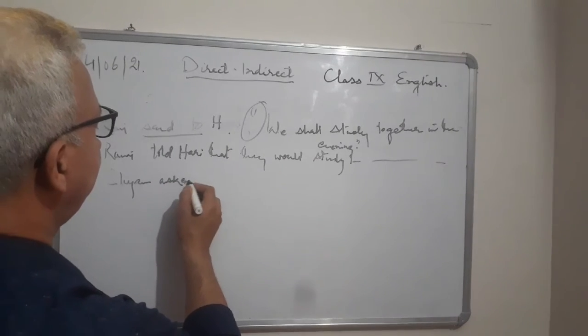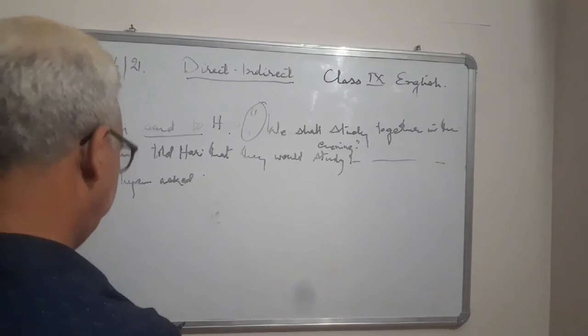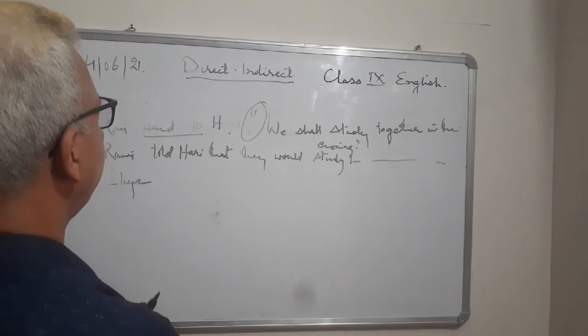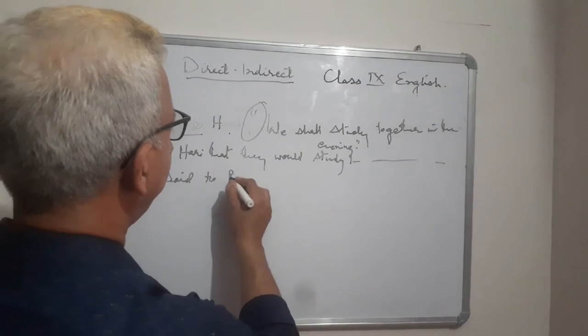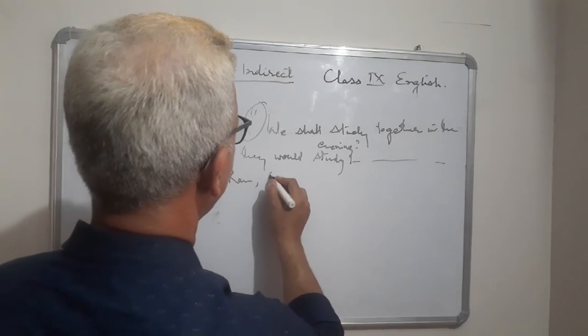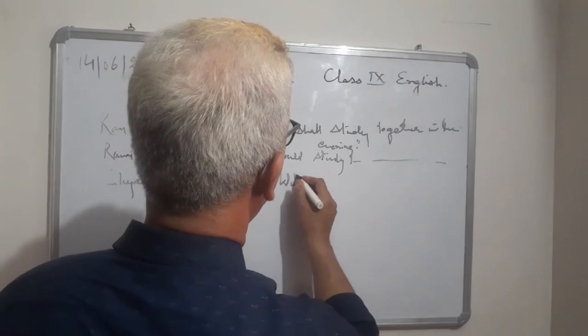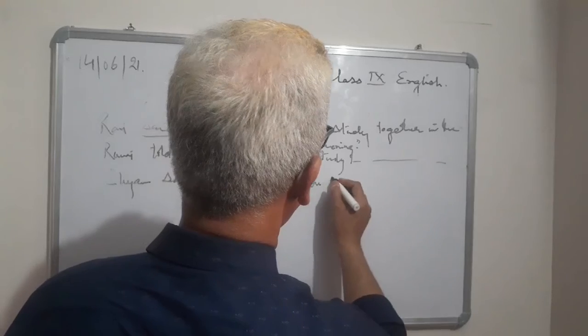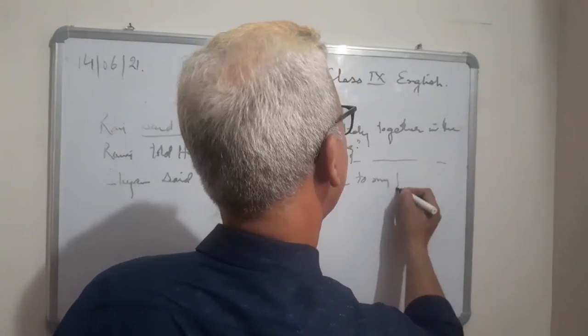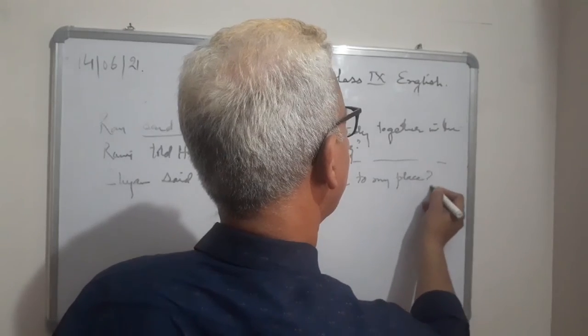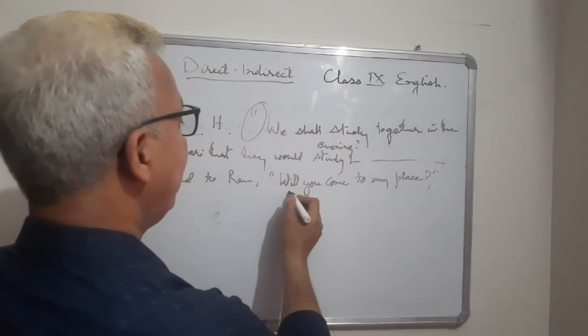Now the next question is, Shyam said to Ram, "Will you come to my place?" This is also a question. But what type of question is it?